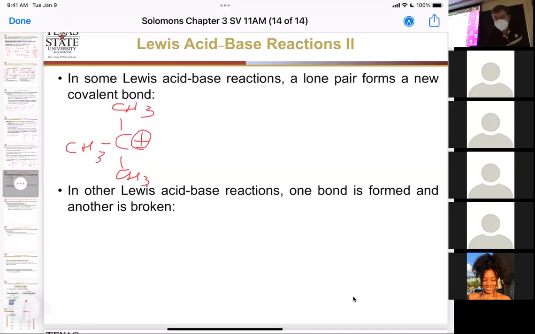And let's say we have something that it wants to react with. And the thing that it wants to react with has to have electrons, right? So let's do the 4 lone pairs on bromine. Ugh. 4 lone pairs on bromide ion. Okay, what does that mean? That means that our Lewis base is our bromide ion because it has all those electrons to play with.